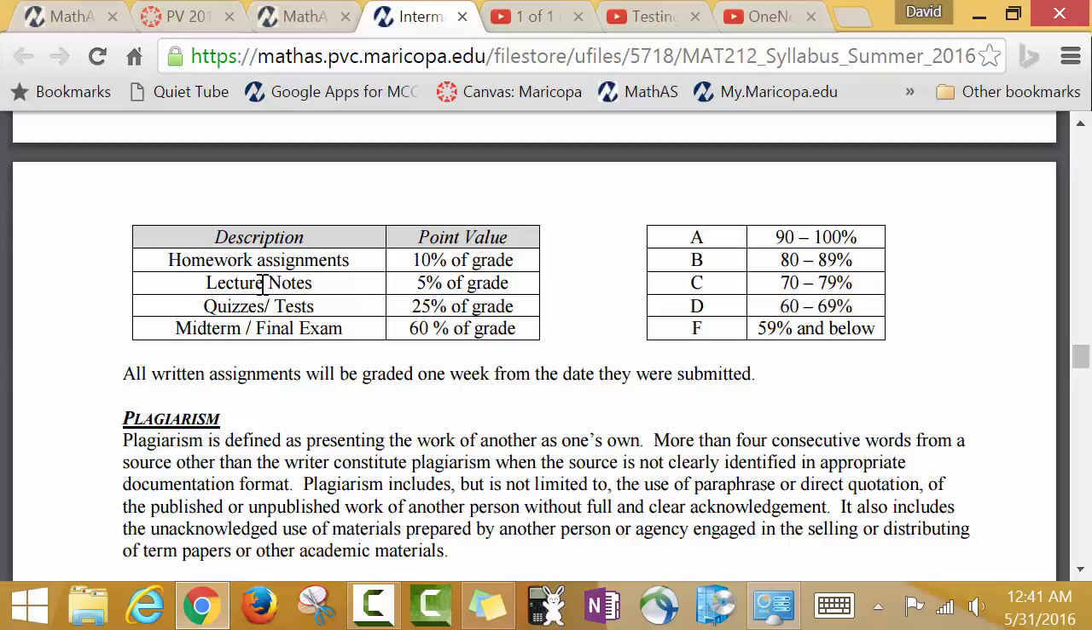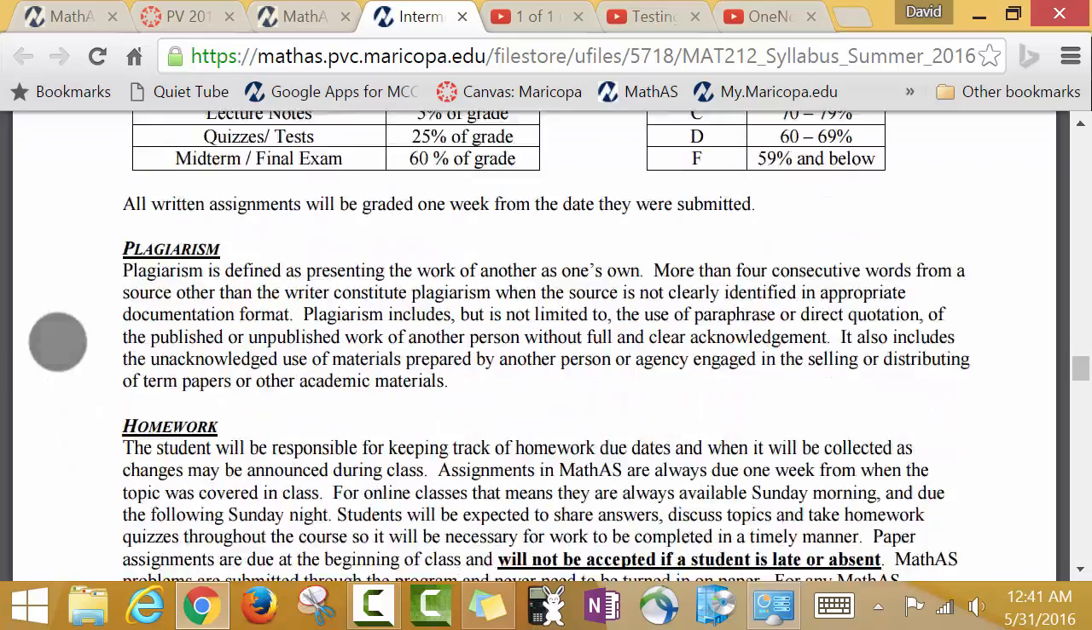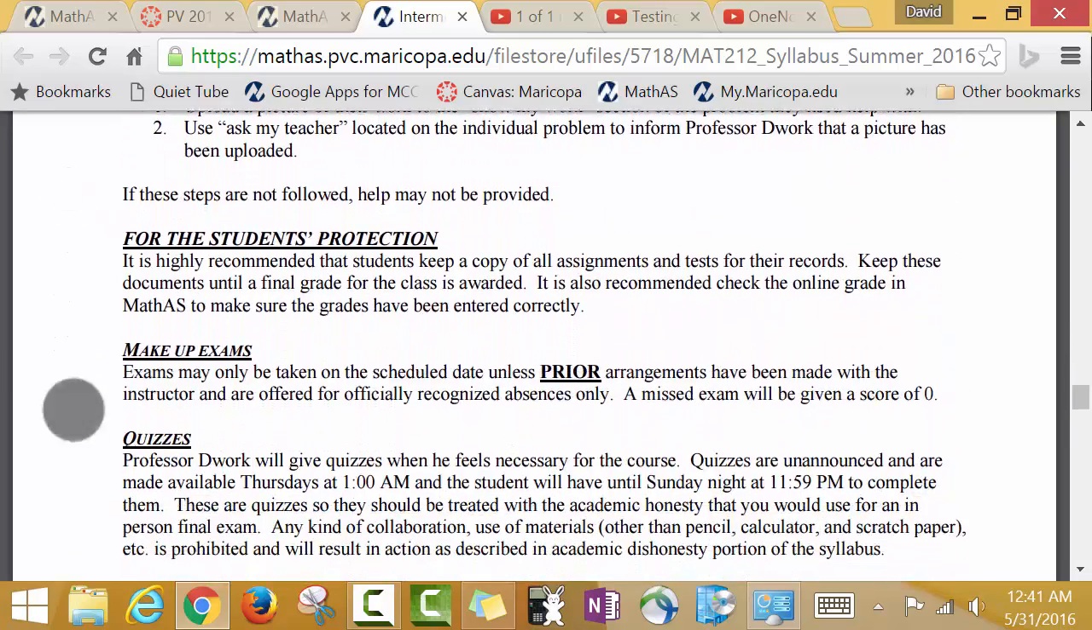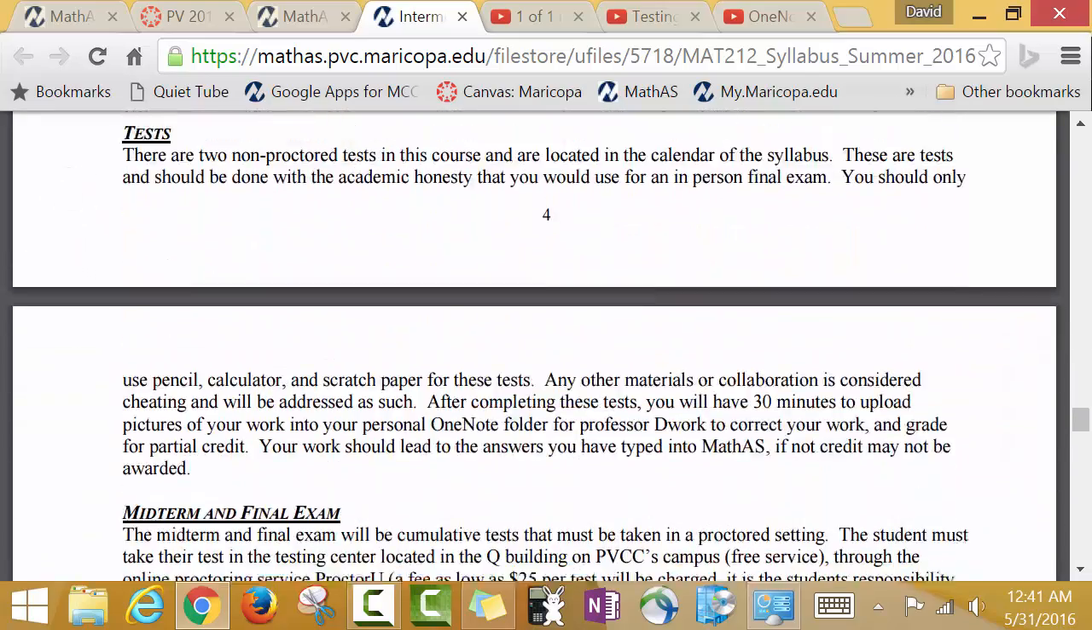Okay, lecture notes. Just for watching the videos and filling out the notes, you get 5% of the grade. Then after that, just your quizzes and tests, the 2 non-proctor tests and any quizzes that come up throughout the class make up 25% of your grade. Midterm and final, the 2 proctor tests are 60% of your grade, evenly weighted, 30%, 30%. Okay, ask if you have any other questions on that. What else? Read all this.